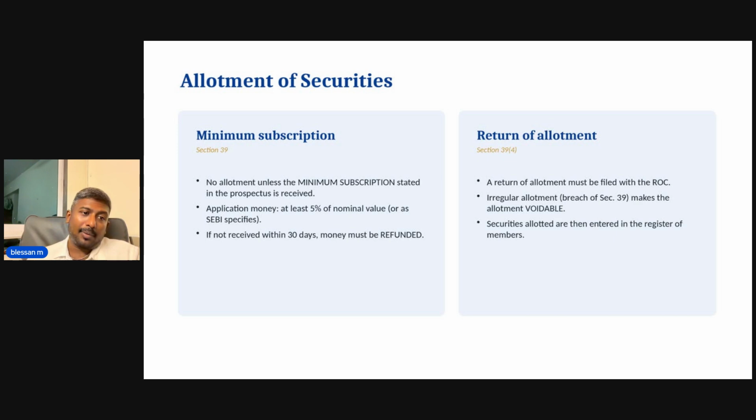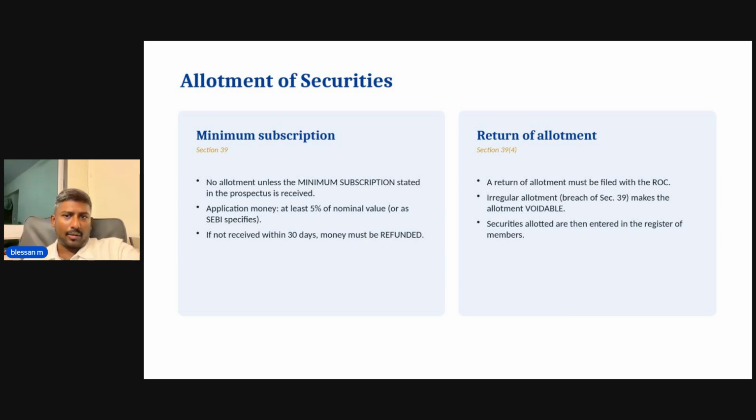Now, how does the allotment of the security happen? No allotment unless the minimum subscription stated in the prospectus is received, and application money, at least 5% of the nominal value, should be paid as application money or whatever the SEBI specifies. And if the minimum subscription stated in the prospectus is not received within 30 days, the money should be refunded.